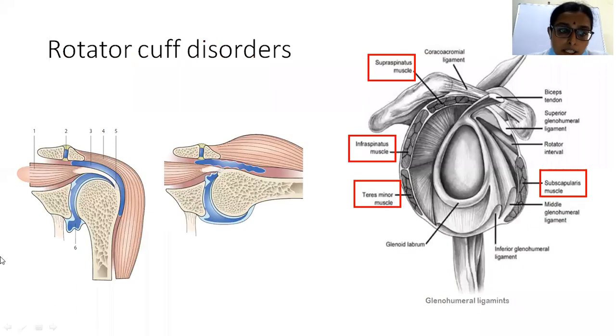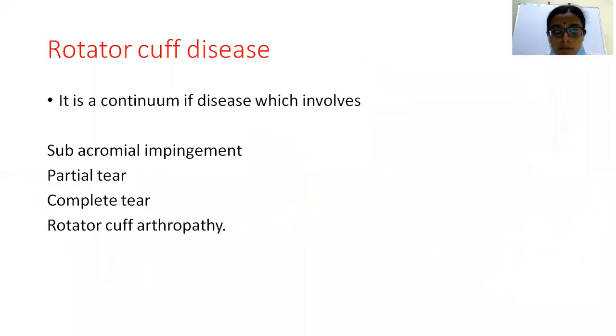So gradually, when there is any overuse or any disorder, there will be degenerative tears in the supraspinatus tendon, or there can be supraspinatus tendinitis, which may lead to gradual subacromial impingement, and that means in the subacromial region there will be impingement of the greater tuberosity during the movement of the shoulder. That will be the initial thing in the disease. Followed by that, there will be gradual attrition of the tendons leading to the partial tear, and then there will be complete tear of the rotator cuff tendons, and then it leads to rotator cuff arthropathy. Now we are going to see it.